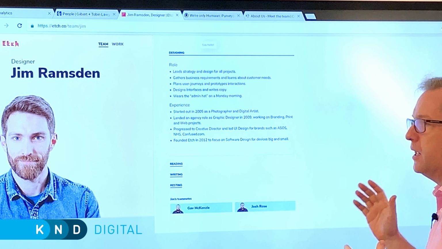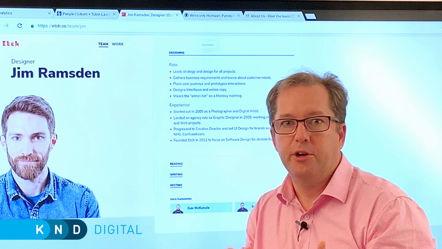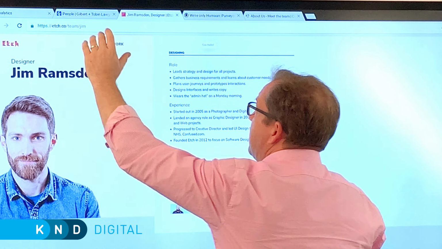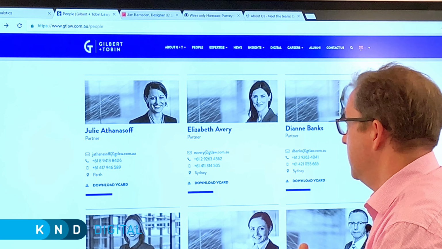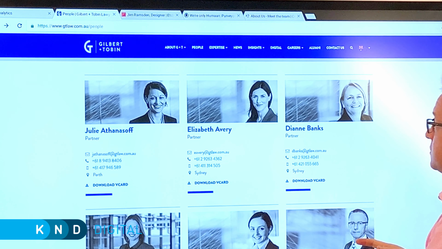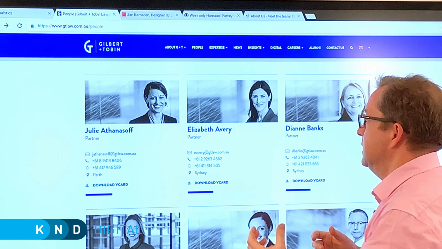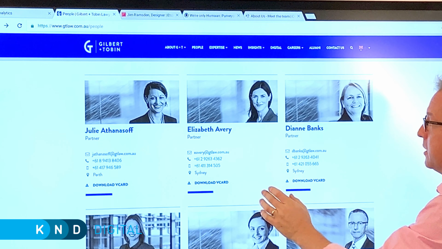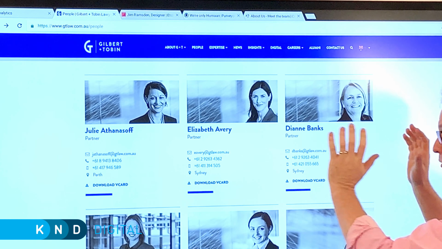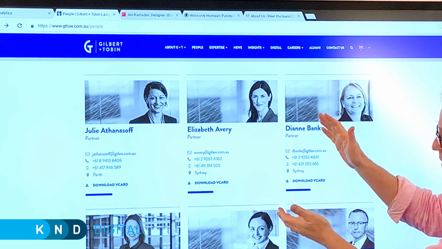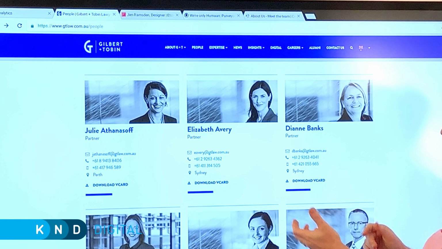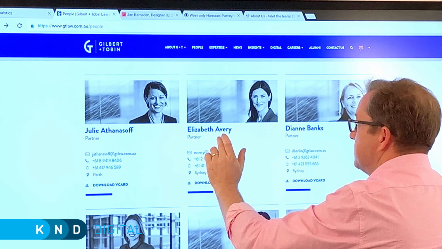So how do we combine that for some businesses who are not creative? There are some elements of different staff profiles that you can pull content from or ideas from to actually implement in your site fairly straightforwardly. So here's Gilbert and Tobin, a client of ours. They do full staff profiles. Every one of their team have a contact V-card on the website with their email address, phone numbers, etc.